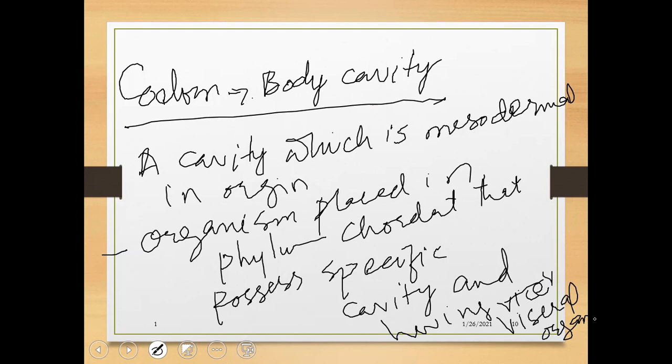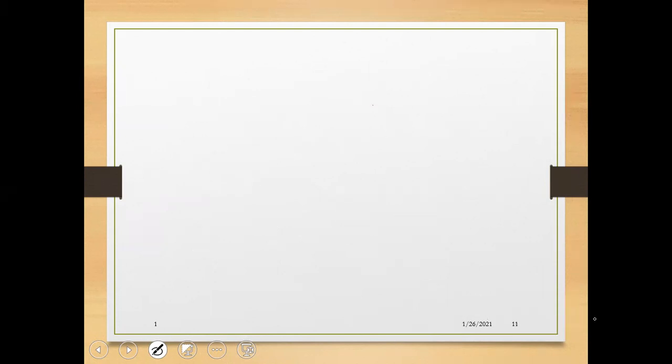Dear students, you must understand what the coelom is. When we cut the body, internally we have a chamber-like structure, and this chamber-like structure possesses different organs that are known as viscera.